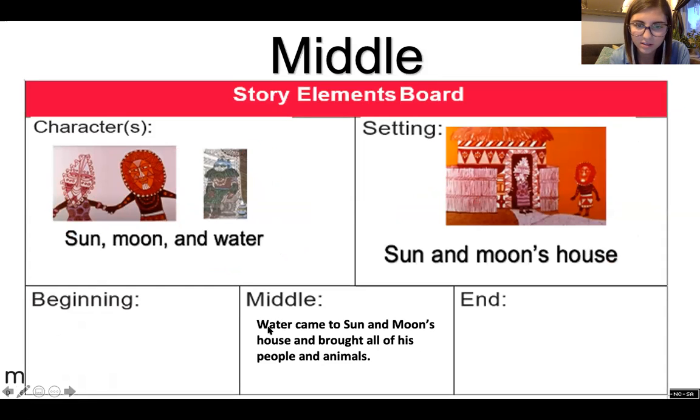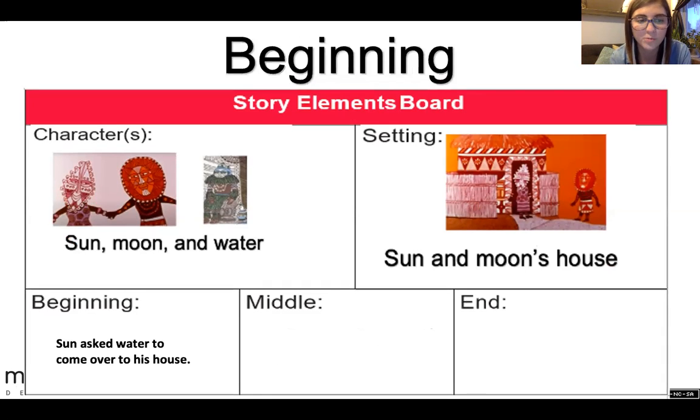What happened in the middle? If you take a look down at the middle on this anchor chart, I put Water came to Sun and Moon's house and brought all of his people and animals, right? So the beginning, Sun asked Water to come over to his house. What happened after that? What happened in between? What even happened before we got to the middle of the book? What did Water say? Think about it. Whisper in your hand. What did Water say? He said, yes, yes, I will. I'll come over, but I'm going to be bringing my people over, and there's a lot of them.